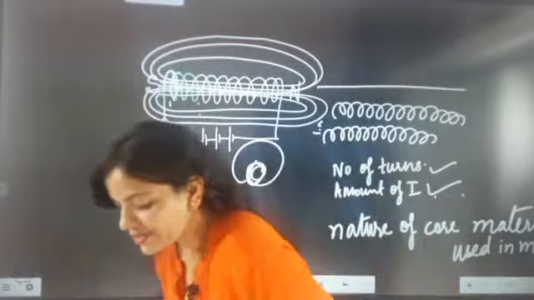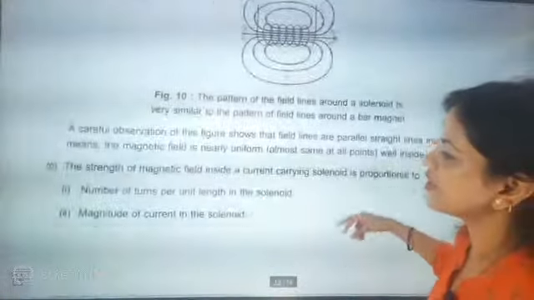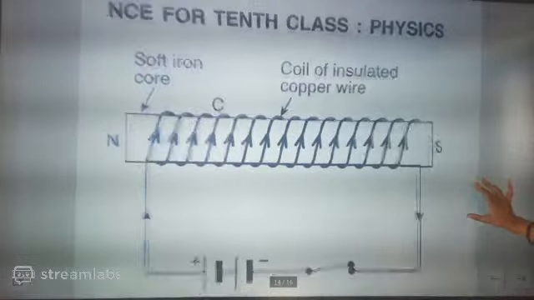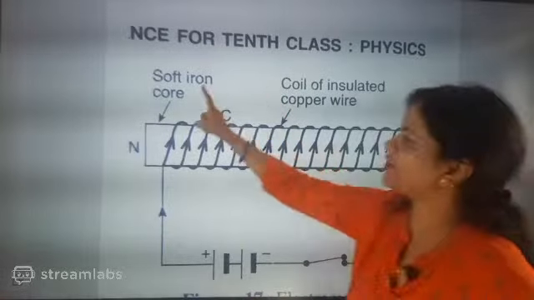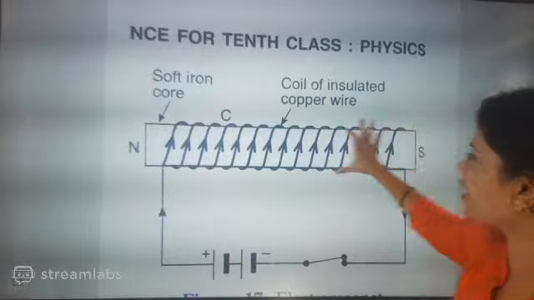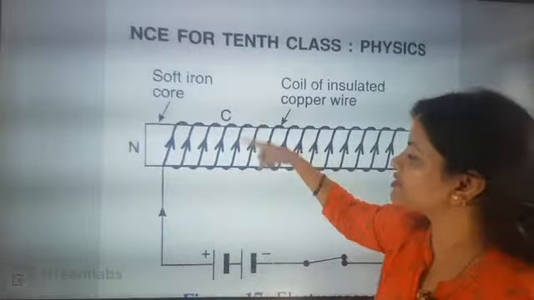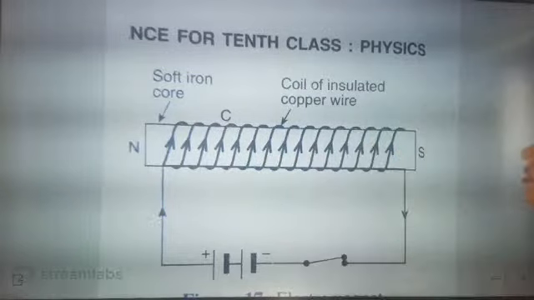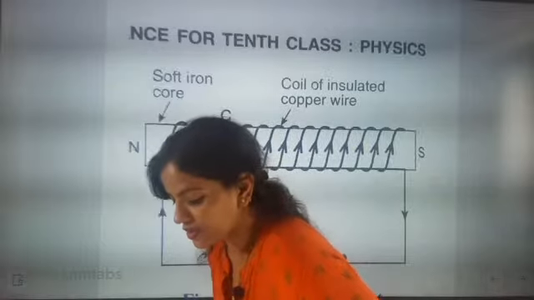Now beta, here one very important point we are going to discuss. So let me show you one picture. After that you will decide. I should show you this one, then only you will decide. So one soft iron core is there. For discussing this third point, I took a soft iron core, and on that, insulated copper wire is turned in coils. Now see this picture nicely and then answer the question.